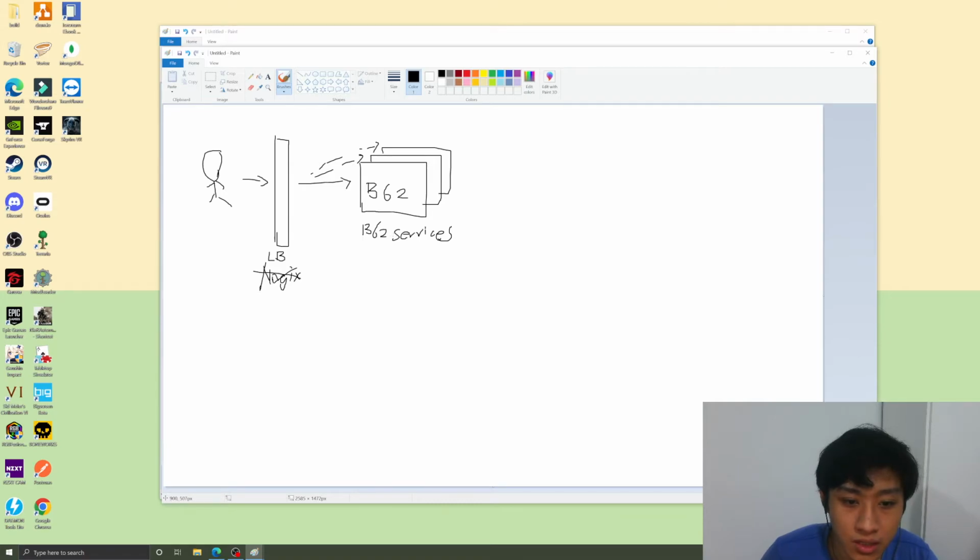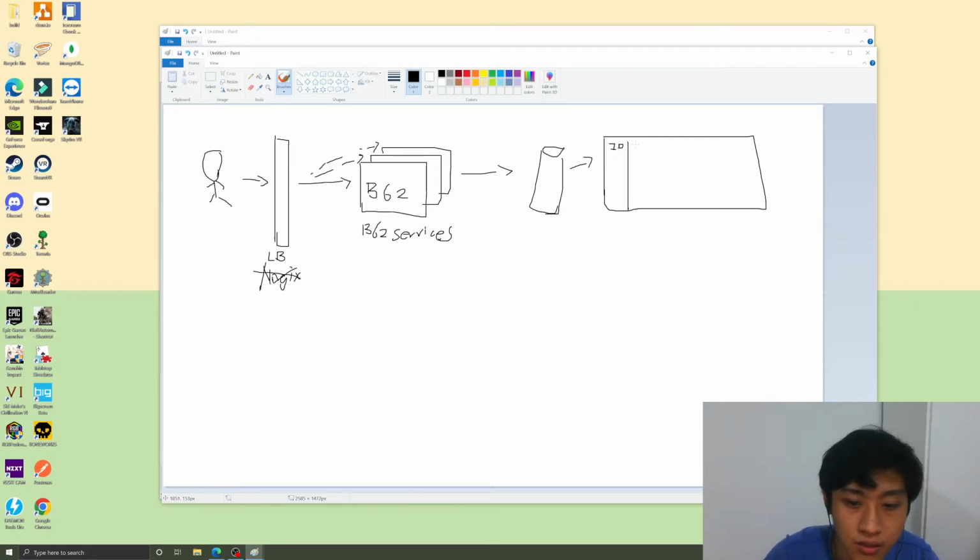So this service has to have access to two things. One is definitely the database, to keep the records. Each record has an ID, a short URL, and a long URL.